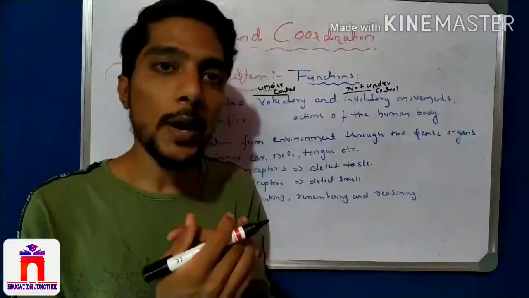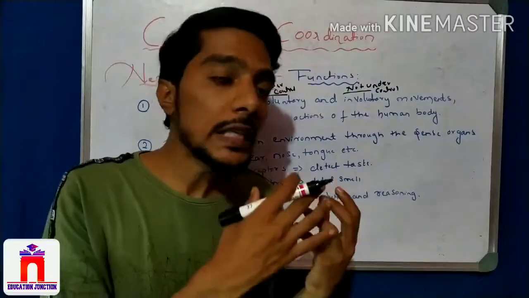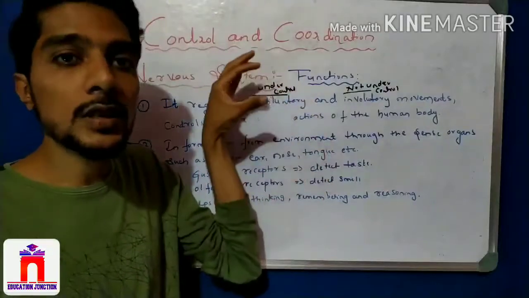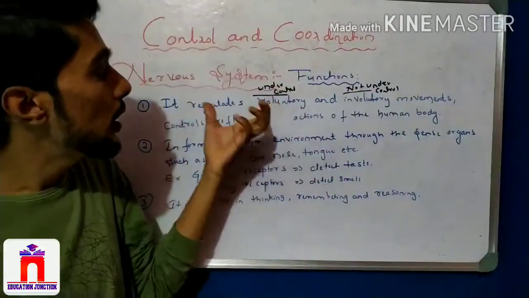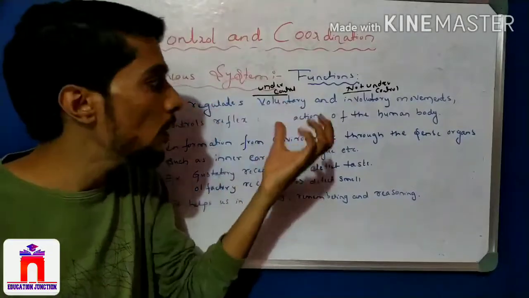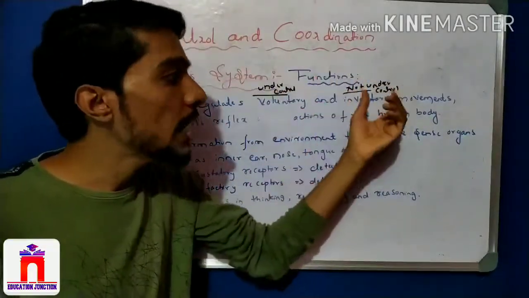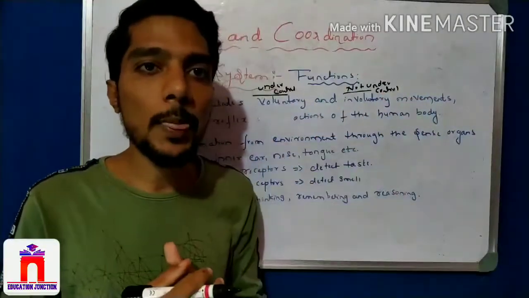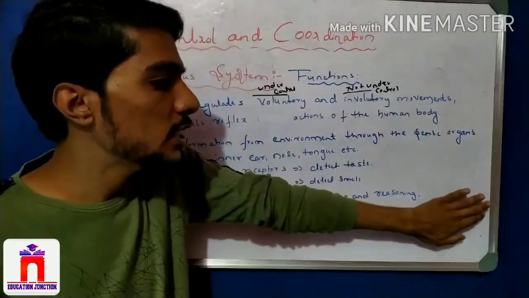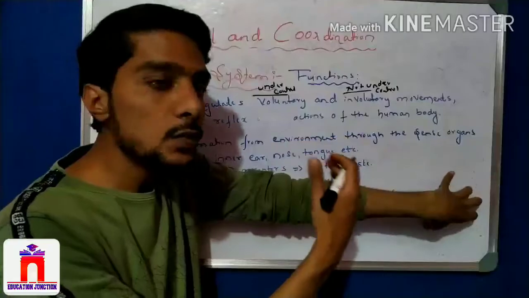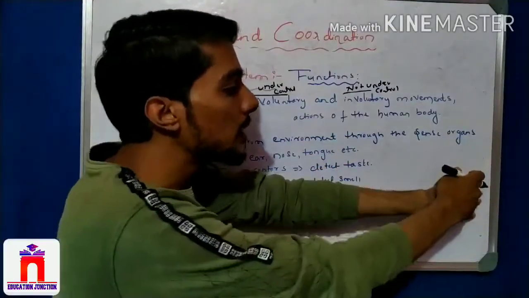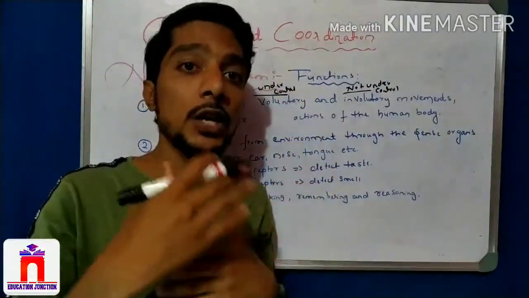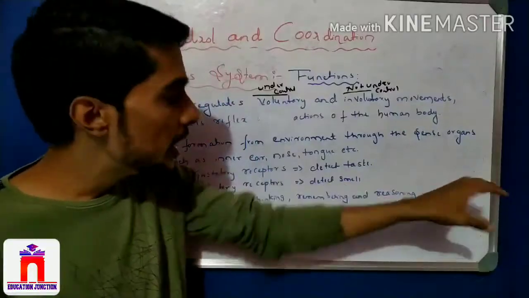So the controlled movements and the uncontrolled movements are all handled by the nervous system. The nervous system is involved in the systematic regulation and control of voluntary and involuntary movements. It also controls reflex action. Reflex action is a response to a stimulus. If I touch any material, for example a board, I feel it is hard. When I touch the board, the message travels through the body and is transmitted to the brain, decoded by the brain, and we tell that it is hard in shape. That is reflex action.